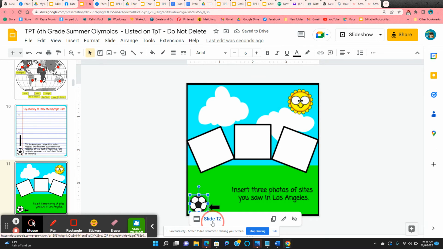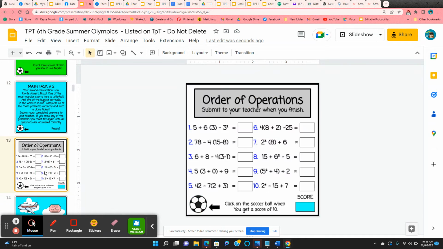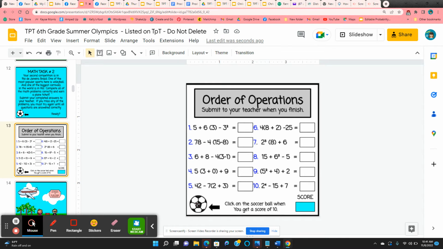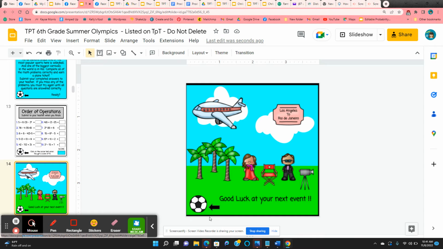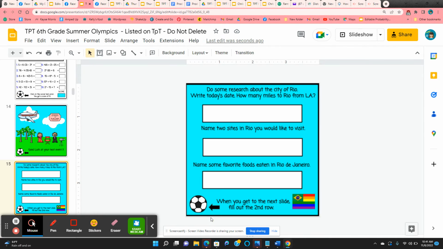Then they're moving on to the second math task. Will be in Rio de Janeiro. So they have to complete order of operations. That shows now that they have their plane ticket to Rio. And again, do some research.